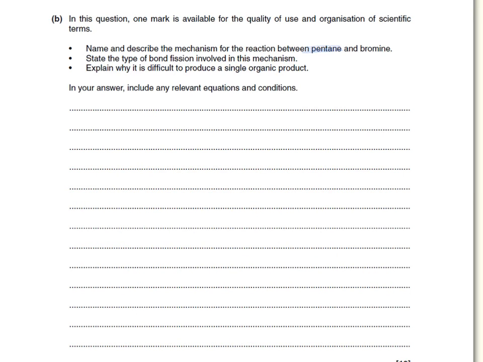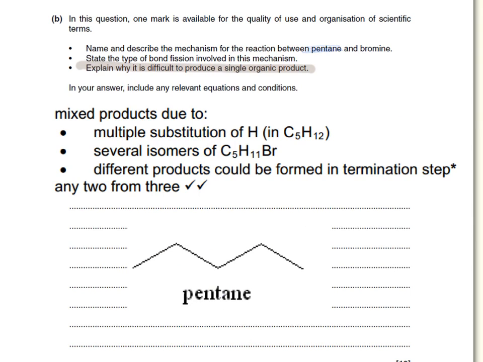The last point in this question is asking us to explain why it's difficult to produce a single product in this particular answer. In pentane you have 1, 2, 3, 4, 5 carbon atoms, and any one of those 5 carbon atoms has hydrogens attached to them which could be substituted by bromine.